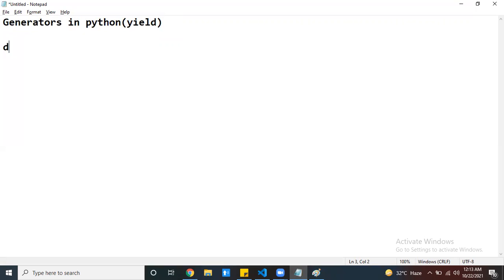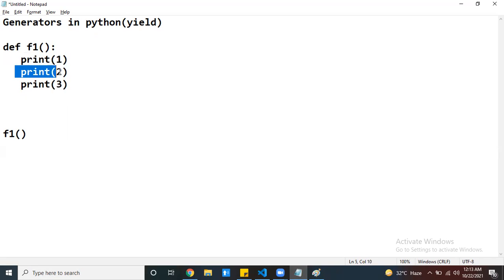If you create one function like this, I have some statements in it. If I call this function, once my function execution has started, in between we are not able to stop the execution.